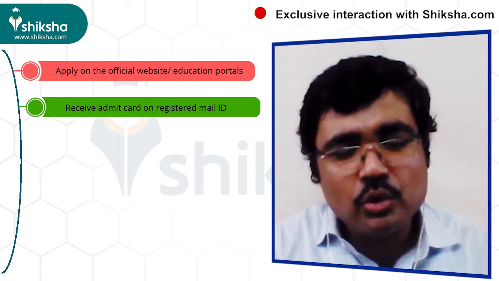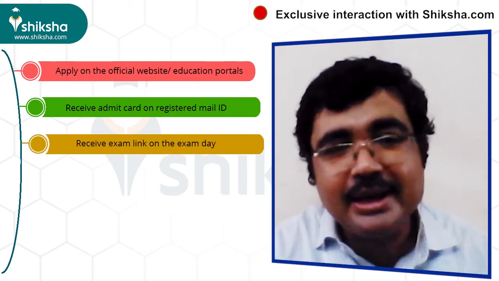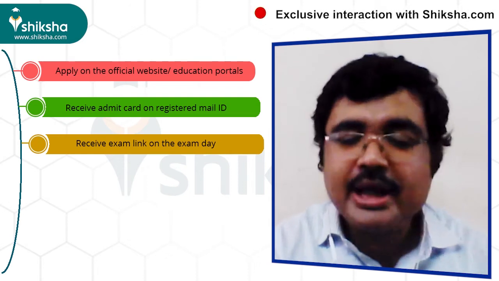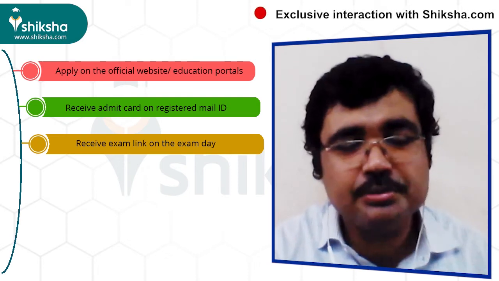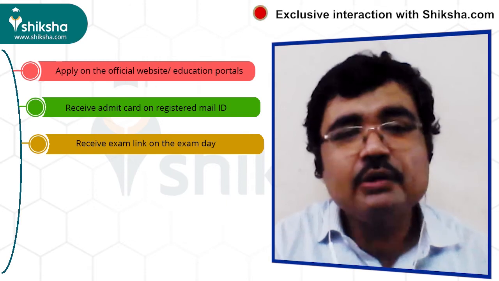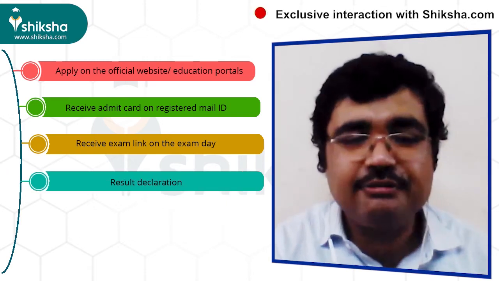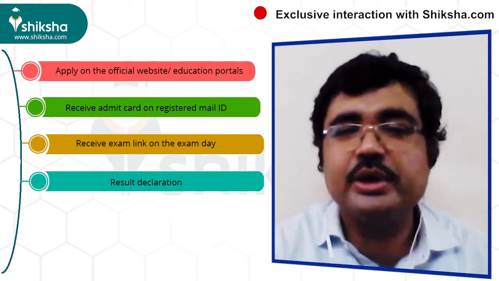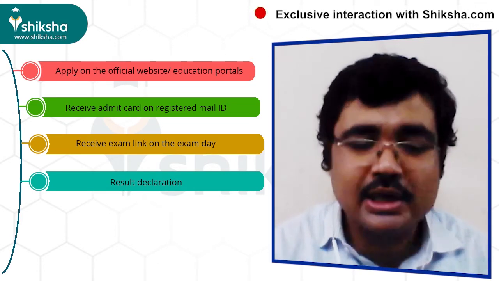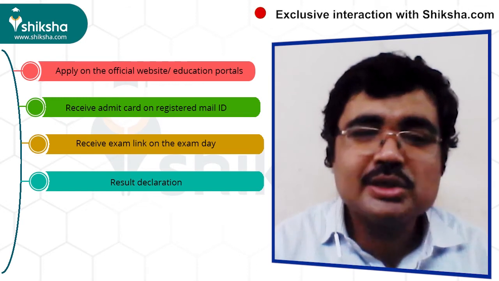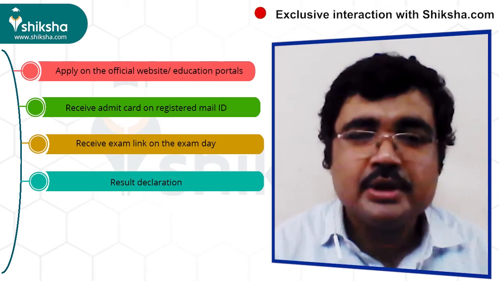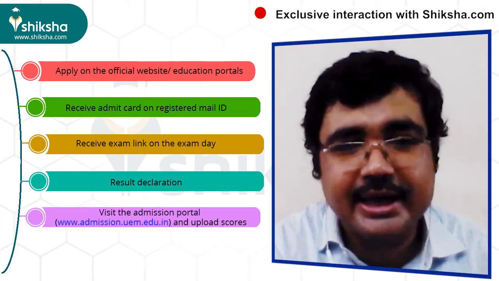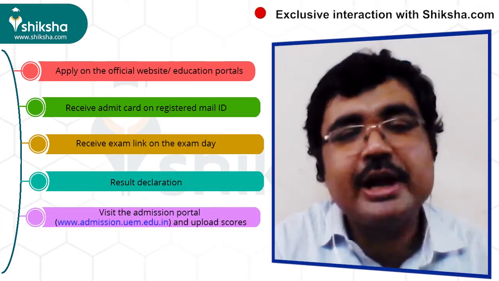From there, you get an exam link on the day. You click on that exam link, appear for the exam, and submit the entire examination. After the examination is over, you will get the result on our website itself, maybe within 1 or 2 days after you appear for the exam. Once the results are out, you can take that exam result directly to the admission office and take the admission, or take the admission from our admission portal.